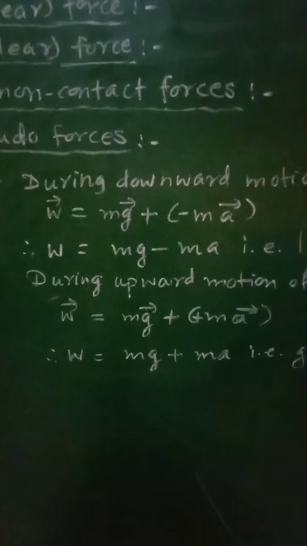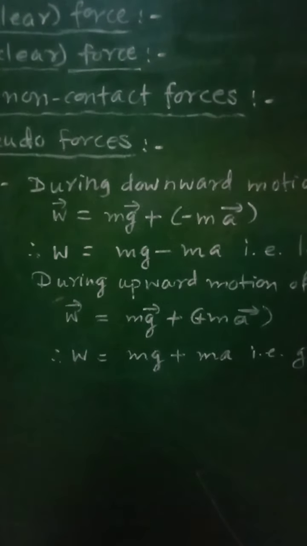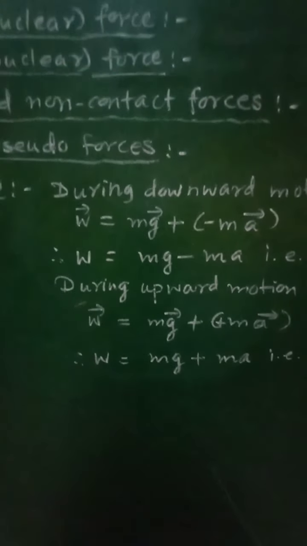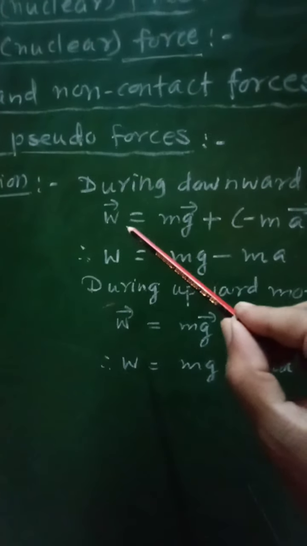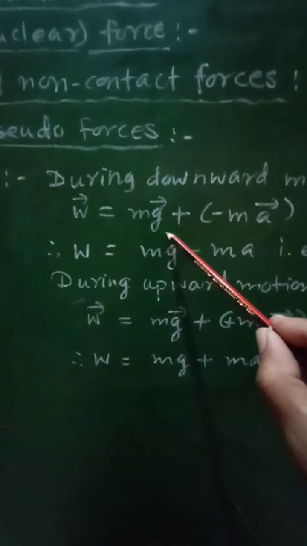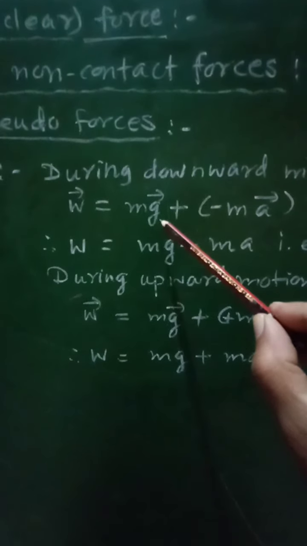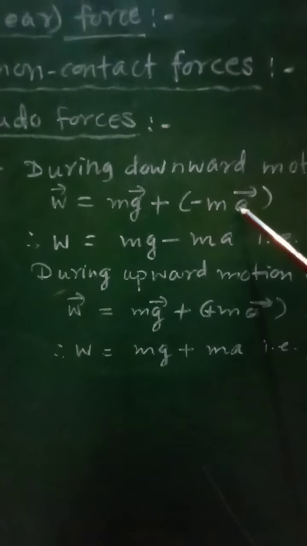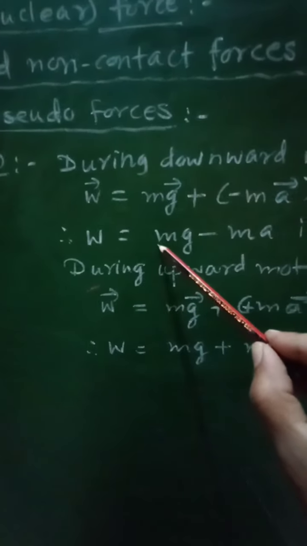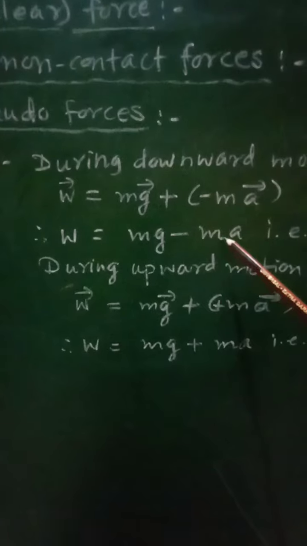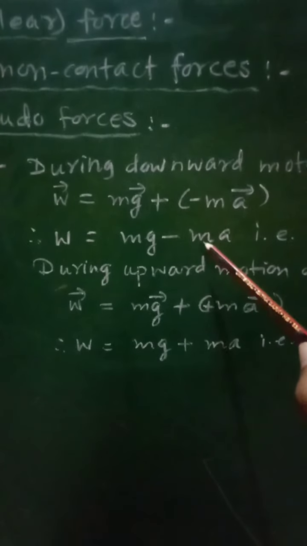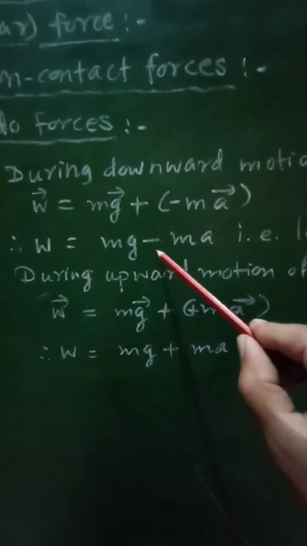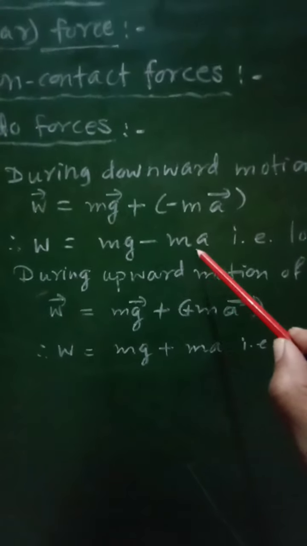At that time the acceleration of the lift will be taken as minus a, and therefore the resultant weight W will be equal to mg, that is the weight of that person, plus minus ma, so that W will be equal to mg minus ma, which represents that the weight of the person is decreased by this factor ma.